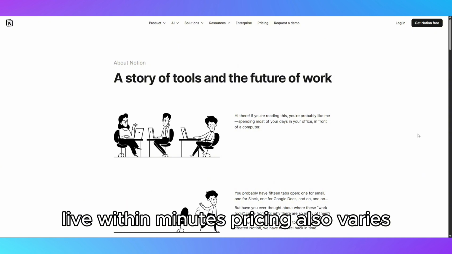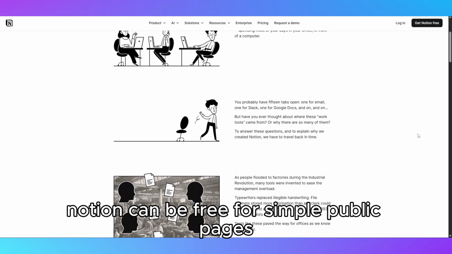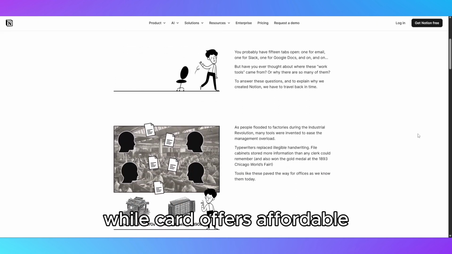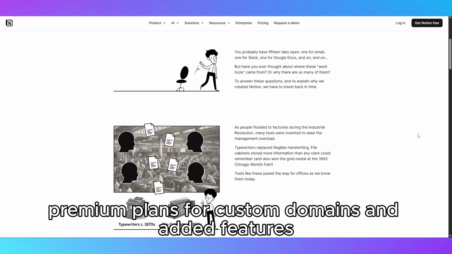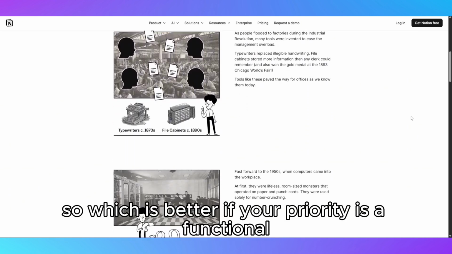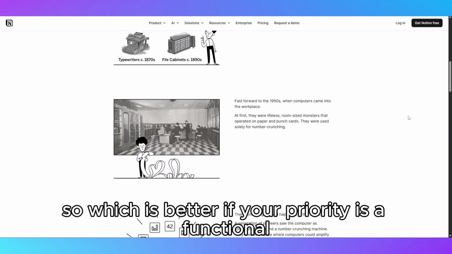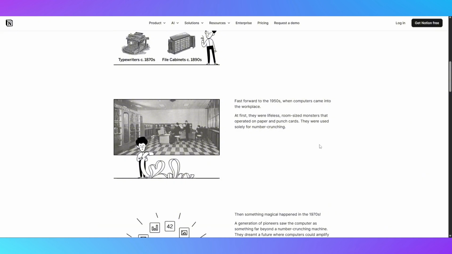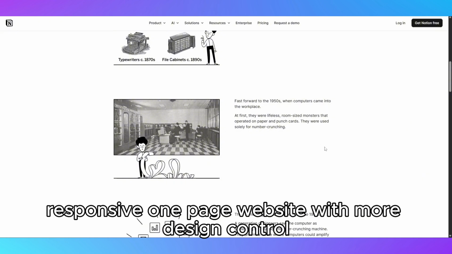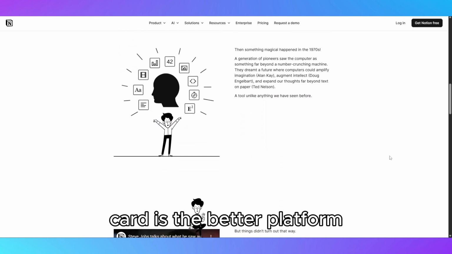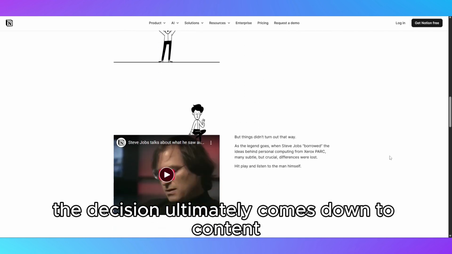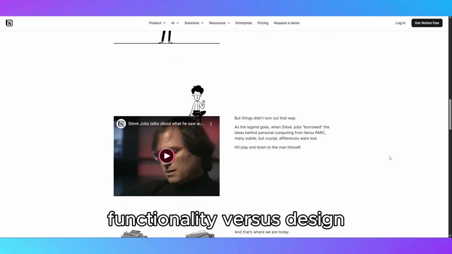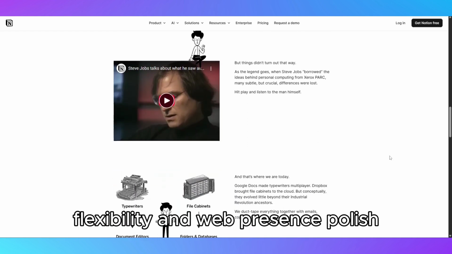Pricing also varies. Notion can be free for simple public pages, while Card offers affordable premium plans for custom domains and added features. So, which is better? If your priority is a functional, content-driven site integrated with productivity tools, Notion is the stronger choice. If your goal is a visually polished, responsive, one-page website with more design control, Card is the better platform. The decision ultimately comes down to content functionality versus design flexibility and web presence polish.